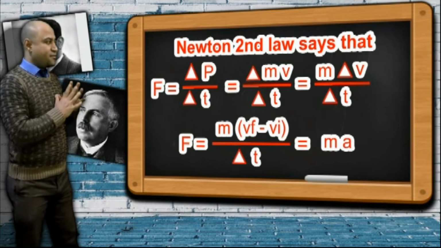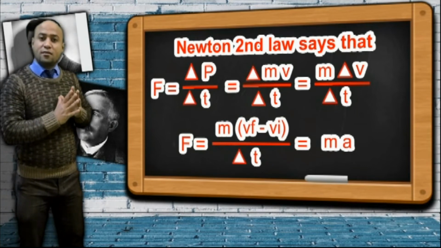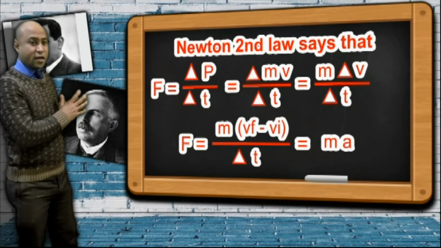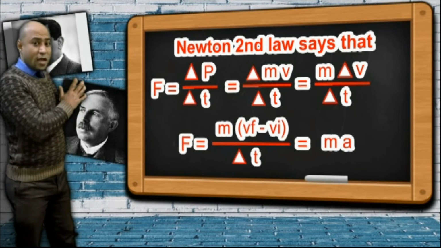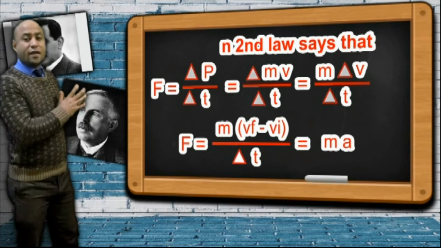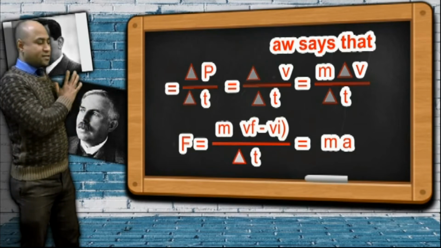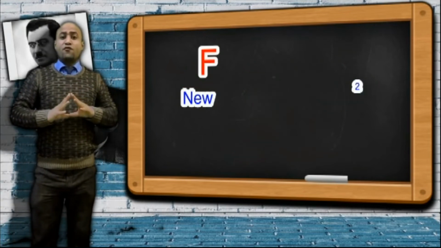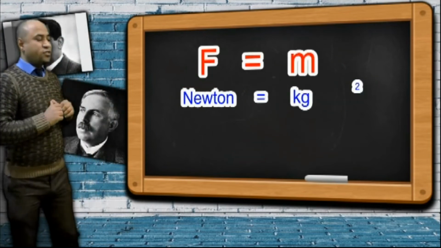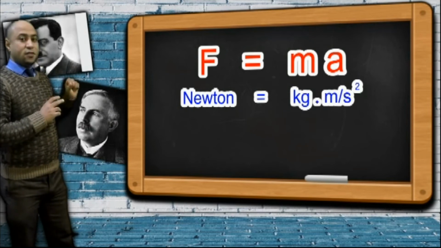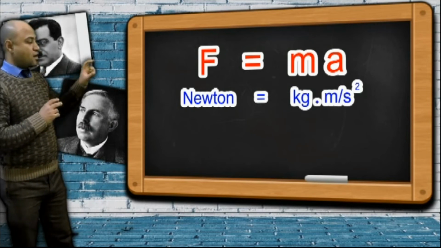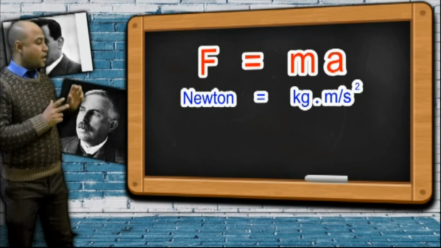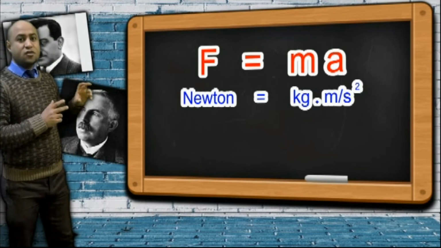So the mathematical form of Newton's second law is F equals delta P over delta t, or F equals m delta v over delta t, or F equals ma. Okay, the measured unit of force is Newton. Force equals mass times acceleration. The unit of mass is kilogram, and the unit of acceleration is meter per second squared.